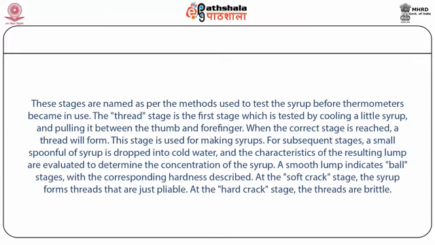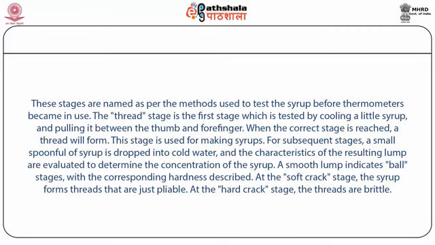The thread stage is the first stage, which is tested by cooling a little syrup and pulling it between the thumb and forefinger. When the correct stage is reached, a thread will form. This stage is used for making syrups.